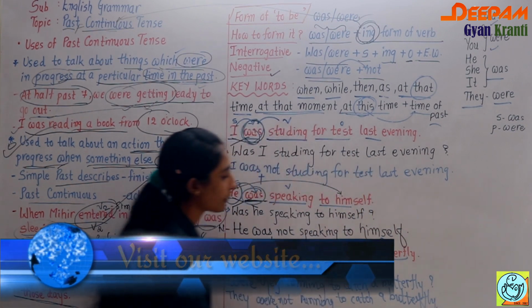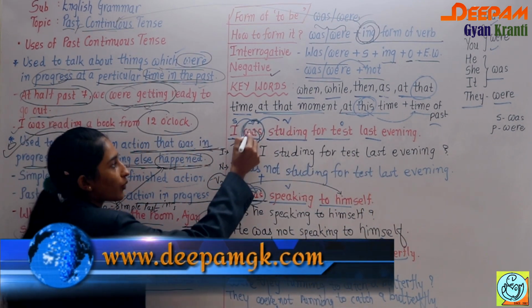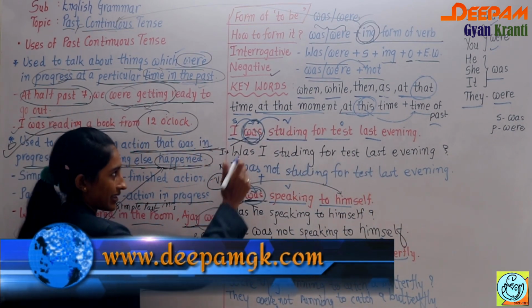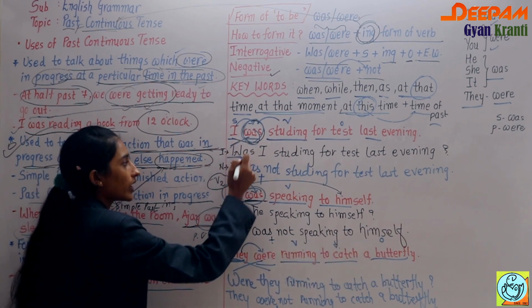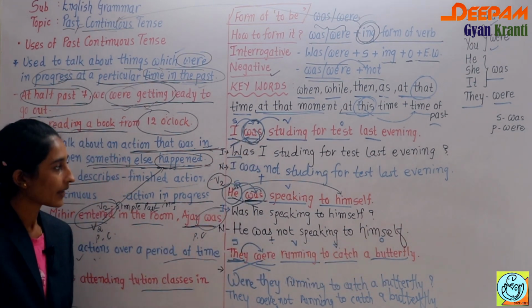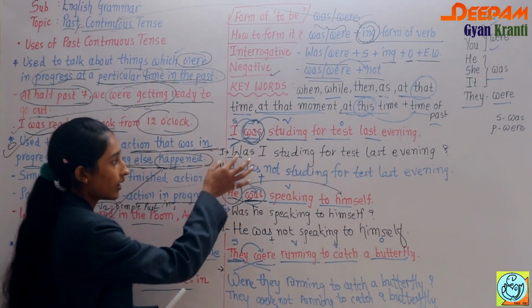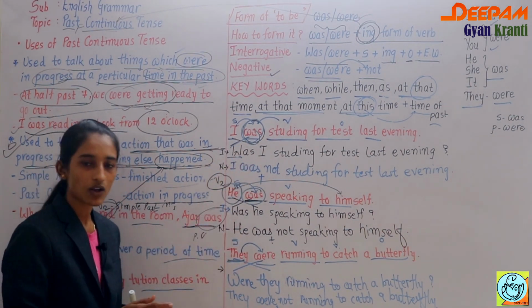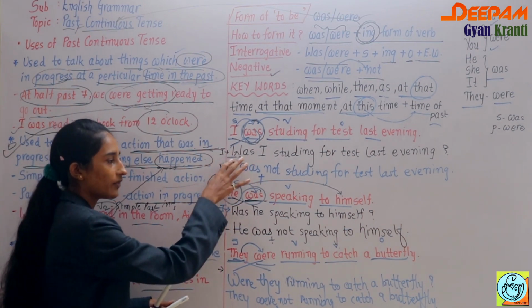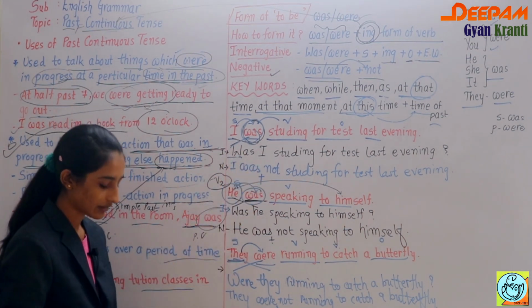Okay, now remember one more thing. This was, which is in the middle of the sentence, when it comes forward and becomes the first letter, the W is capital. It is the rule of a sentence that the first letter of a sentence is always capital. So you have to remember that thing.